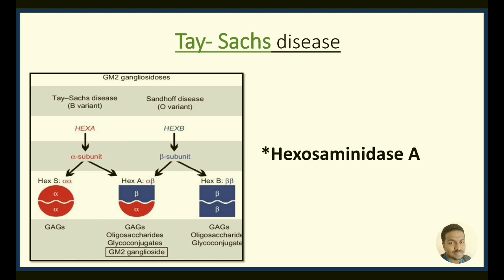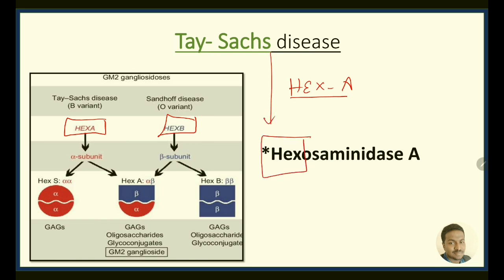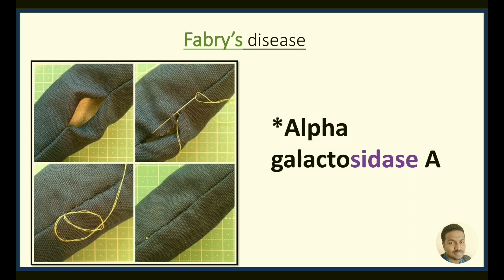Coming to Tay-Sachs disease. Tay-Sachs disease is actually because of a defect in the Hex gene of alpha subunit. Remember, if it is happening in the beta subunit, it is no longer Tay-Sachs, rather it is Sandhoff disease. So Tay-Sachs disease is a HexA gene mutation. It is associated with aminidase action. So in Tay-Sachs disease, the enzyme defective is hexosaminidase A.